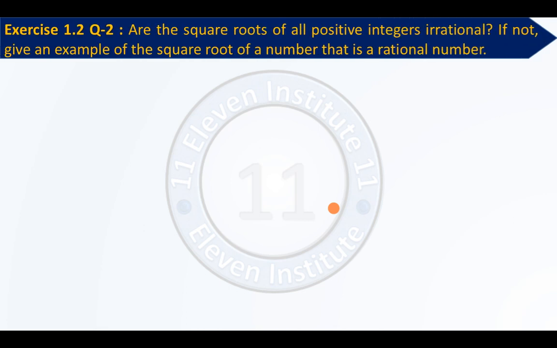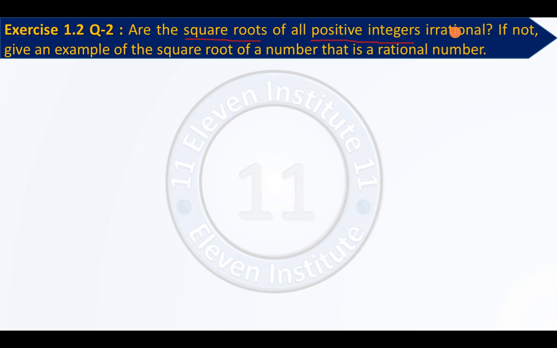Exercise 1.2, question number 2. Let us read the question first. Are the square roots of all positive integers irrational? What they are asking, square roots. Square roots of what? All positive integers.